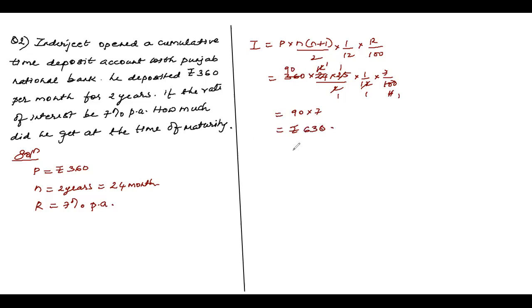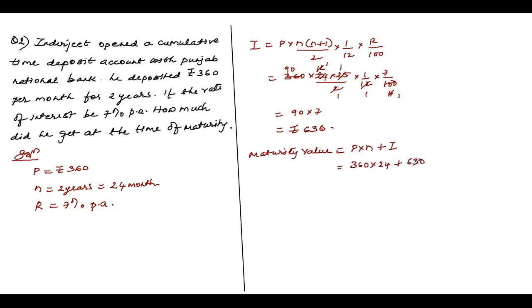Just 630. Now I can say maturity value is, children, maturity value or matured value, the way you say it in the previous sum, maturity value, matured value. Here I say maturity value, one and the same. It will be P into N plus I, children. What is P, children, here? 360. And what is N, children? N is 24, okay? And what is the interest? Interest is nothing but 630 rupees.